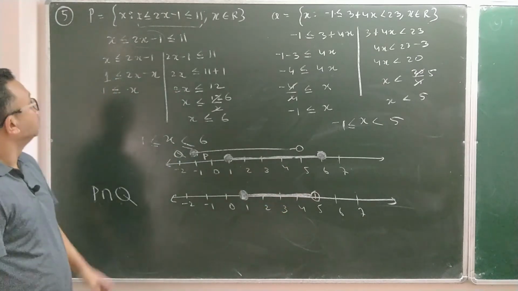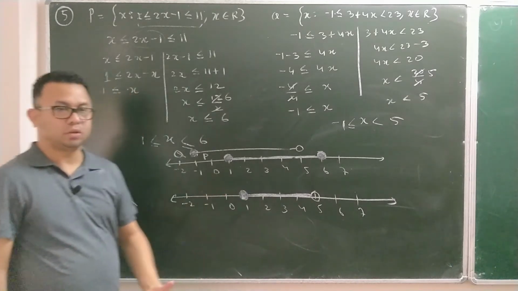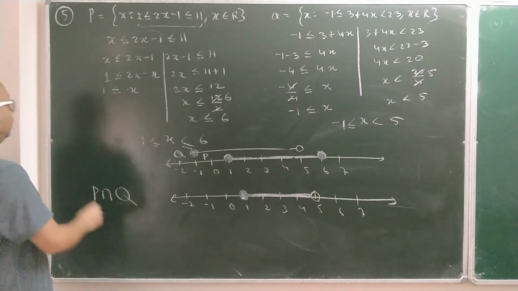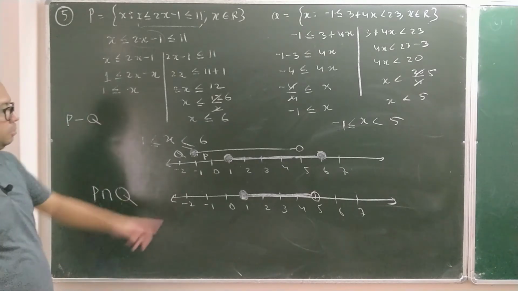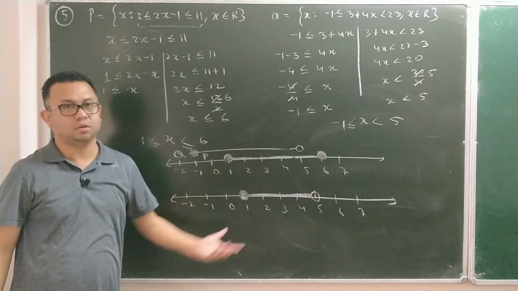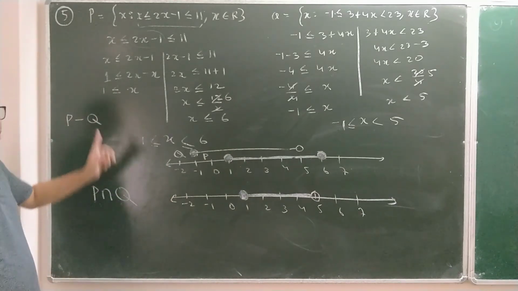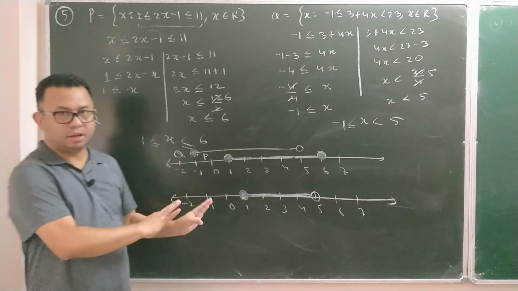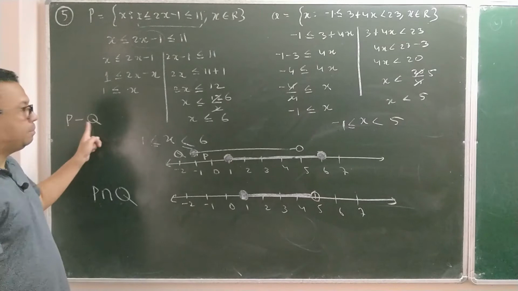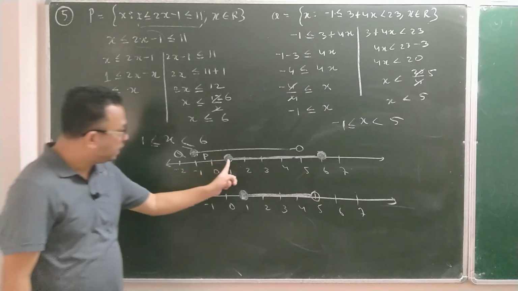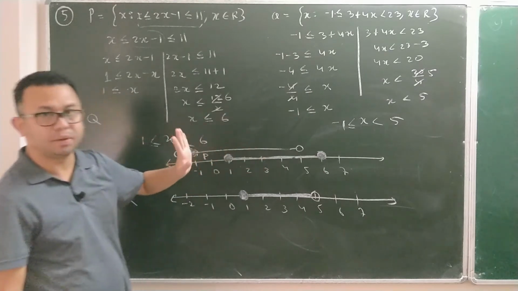Now let me tell you, your question number 5 has only P intersection Q, but sometimes this type of question will also tell you to find P minus Q. Now minus doesn't mean you start subtracting. It is not possible to subtract, so this means something else. Again, it is not given in this question, but in case you come across such a question: P minus Q means what is present in P which is not present in Q.